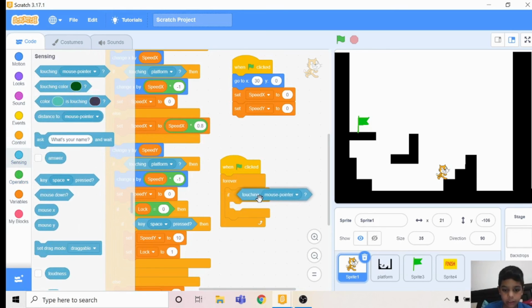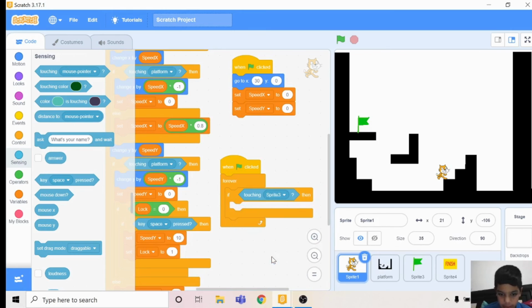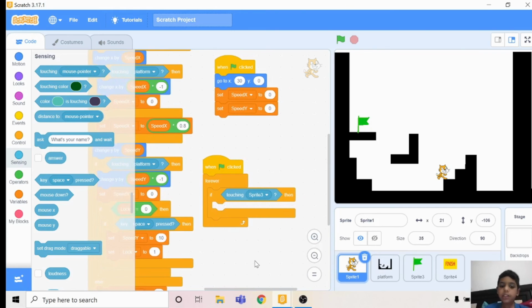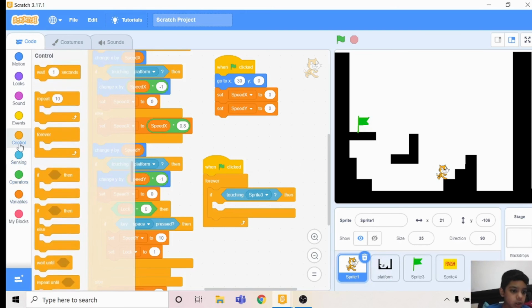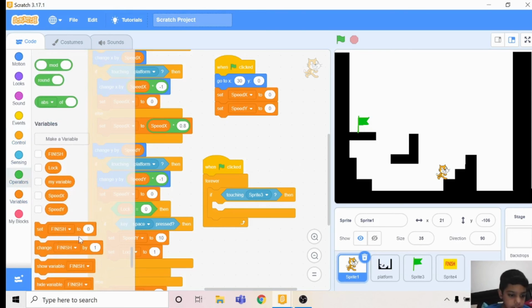It's mouse pointer right now, so change it to sprite 3. Mine is sprite 3, whatever yours is, make it that. If touching sprite 3, then go to variables and set finish to 1.